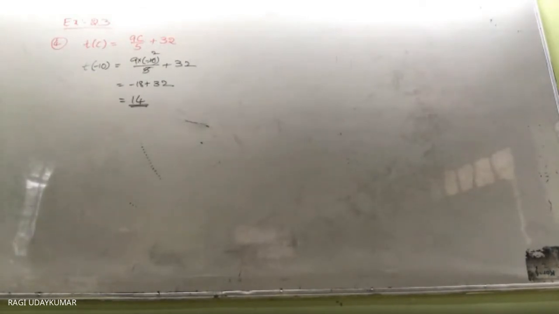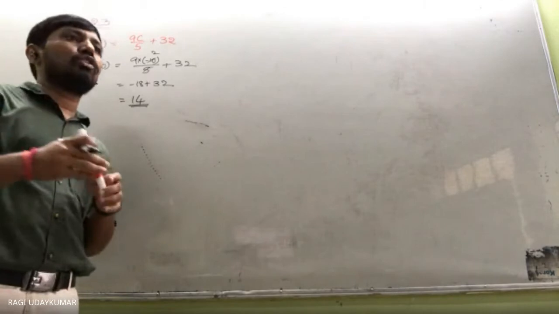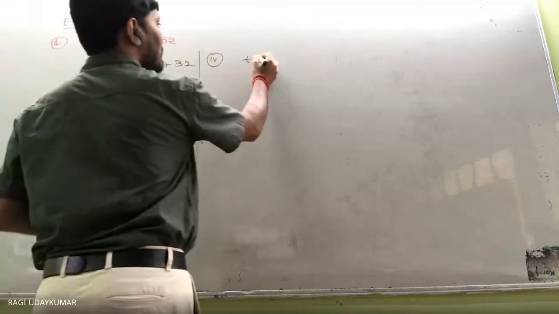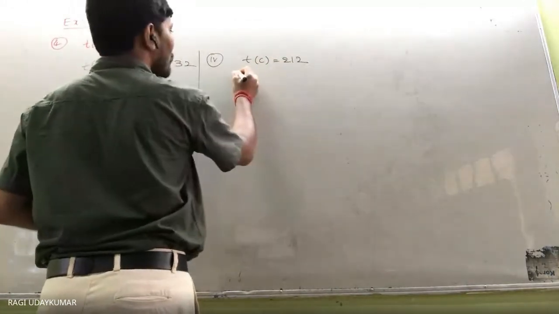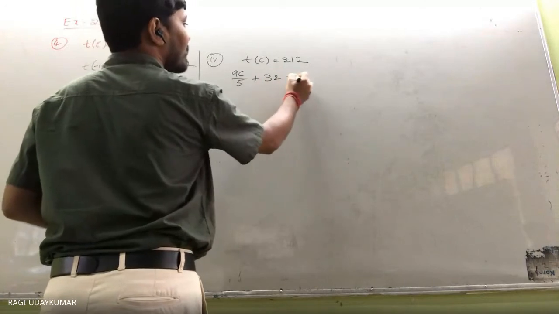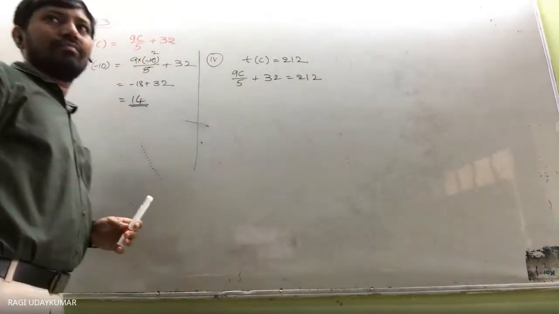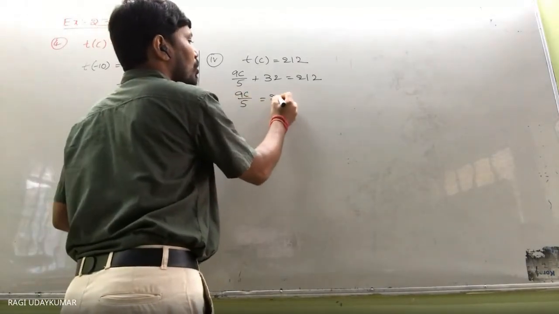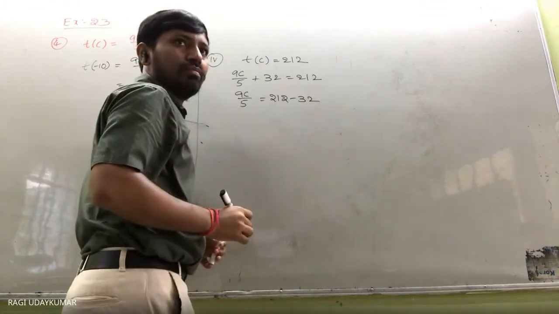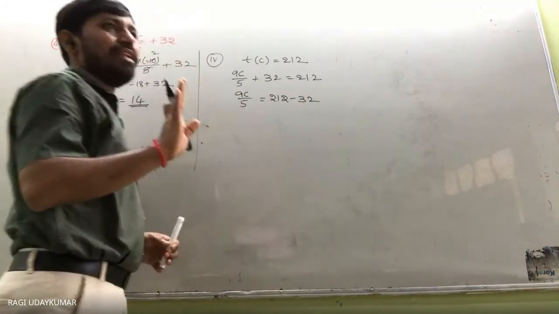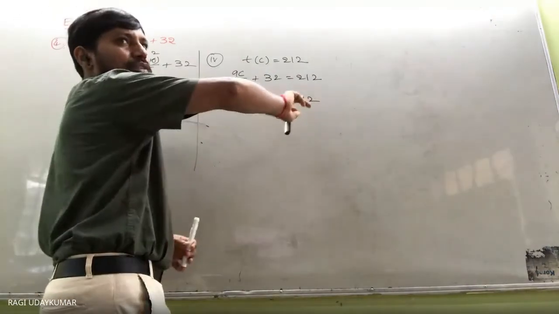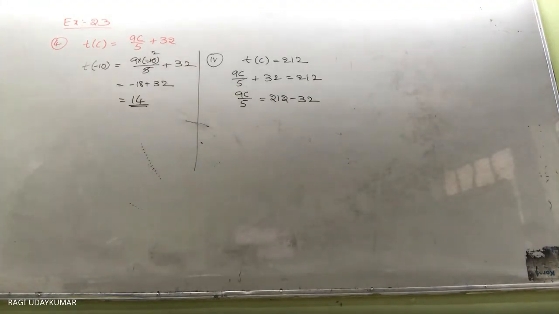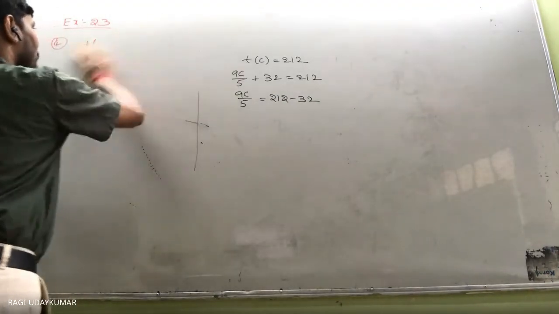Now the last question is asking, find the value of C if T of C is equal to 212. 212 is given to you. So this is just an equation and nothing else. Take that 32 to the right side. So what do you get here? 9C by 5 is equal to 212 minus 32. Okay, and find out the C value. After finding this, 5 by 9 will go there. Simplify. The simplification part I am leaving to you. It's not necessary to explain that one. Instead of that, there are still other things we can discuss.